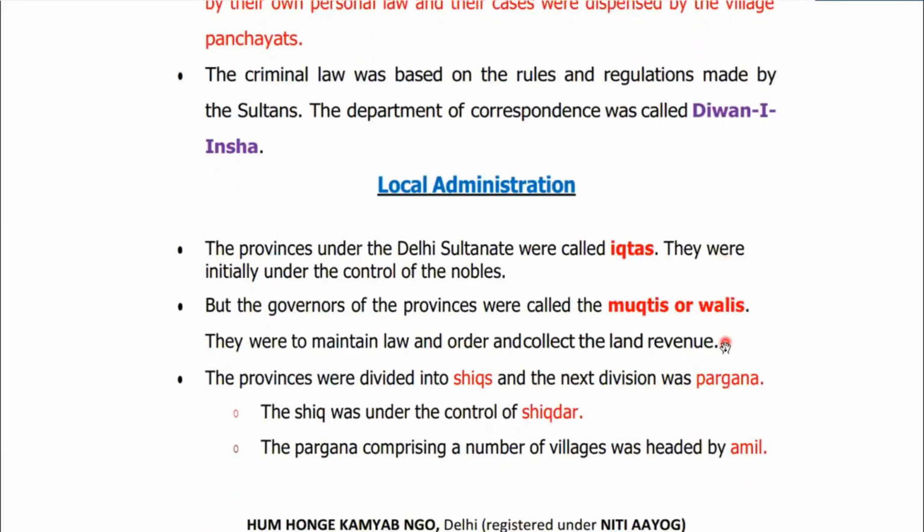Now we are going to study about the local administration under the Delhi Sultanate, and here you would see some important keywords. Please focus on this part, pay attention to it. So it was the Delhi Sultanate, but now this Sultanate would be divided into many provinces, many states, and these provinces were known as Iqtas. Is that clear? And the heads of the provinces, the governors of the provinces, were called Muktis or Walis. Okay, Muktis or Walis, remember this. They were the ones to maintain the law and order and collect the land revenue.